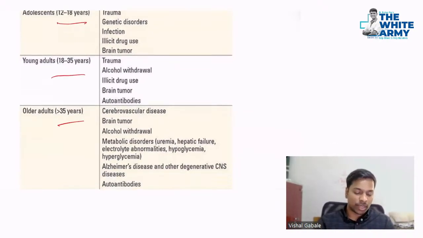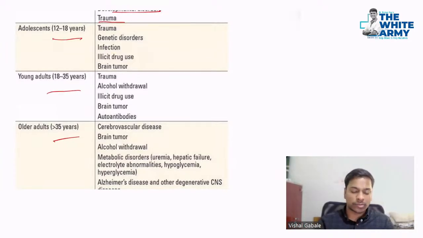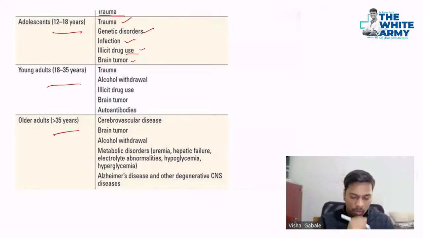Okay, then coming to the adolescents now. In adolescents, mostly trauma, genetic disorders, infections, illicit drug use, for example morphine or cocaine-induced, even benzodiazepine abuse. All these things can cause it.